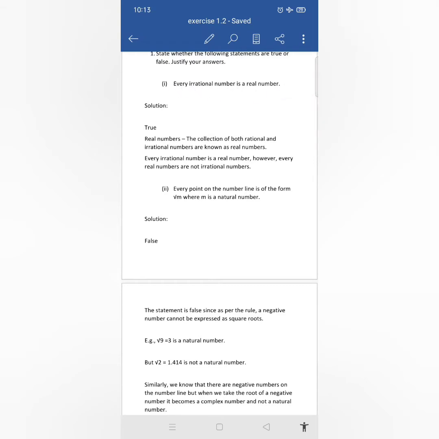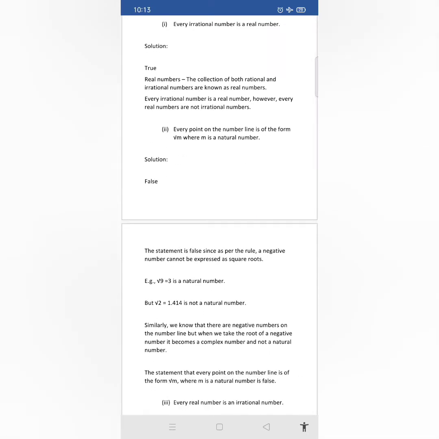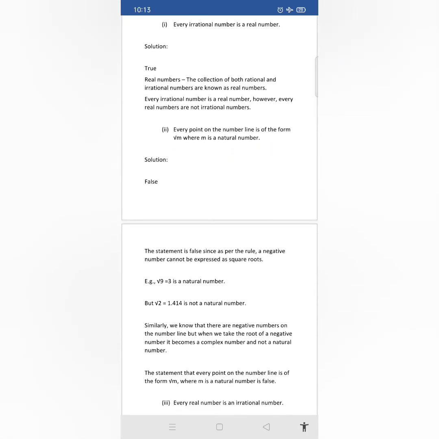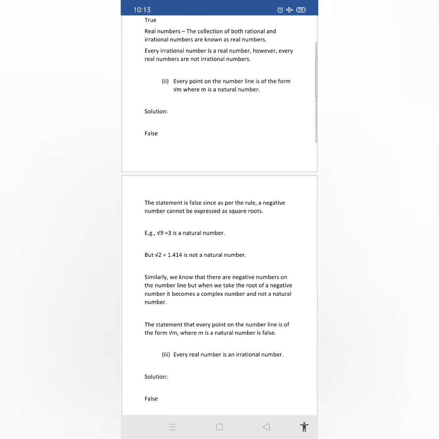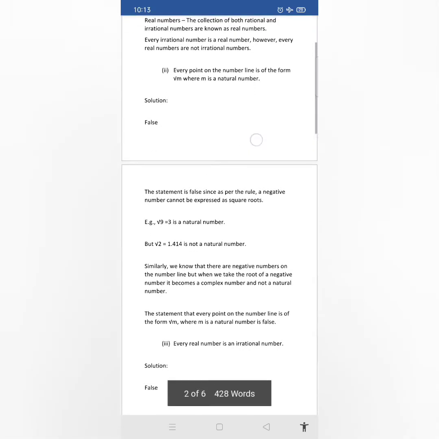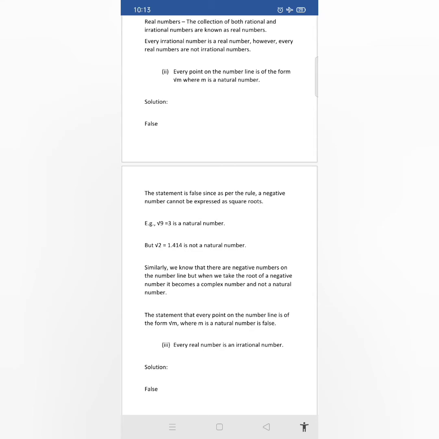Okay, so now let us move on to the next question. Every point on the number line is of the form root m, where m is a natural number. So this is a false statement, because on the number line there are so many negative numbers also, isn't it? Negative numbers will also be there, so it's not in the form of root m, right?